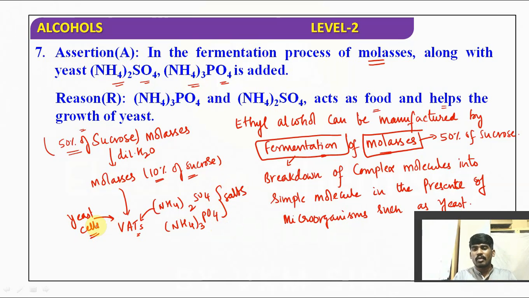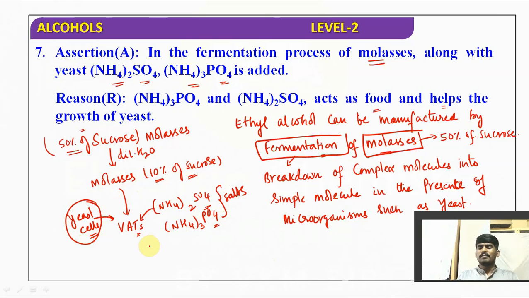To survive in the molasses, we need to provide a food supplement. That food supplement is ammonium sulfate and ammonium phosphate. Those are used as a food supplement for the yeast cells.